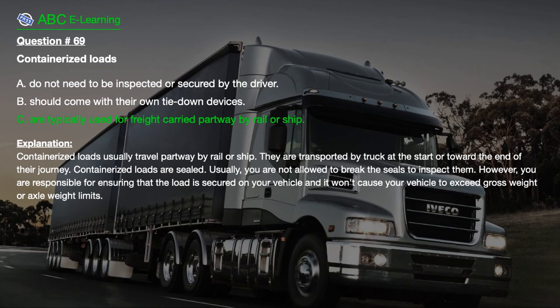The correct answer here, C. Are typically used for freight carried partway by rail or ship. Explanation. Containerized loads usually travel partway by rail or ship. They are transported by truck at the start or toward the end of their journey. Containerized loads are sealed. Usually, you are not allowed to break the seals to inspect them. However, you are responsible for ensuring that the load is secured on your vehicle and it won't cause your vehicle to exceed gross weight or axle weight limits.